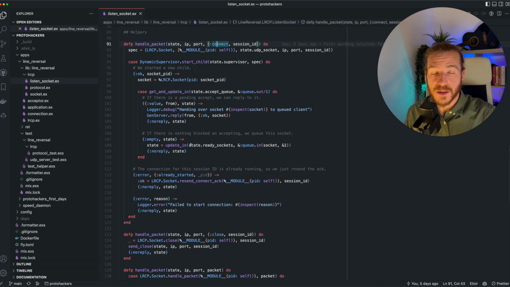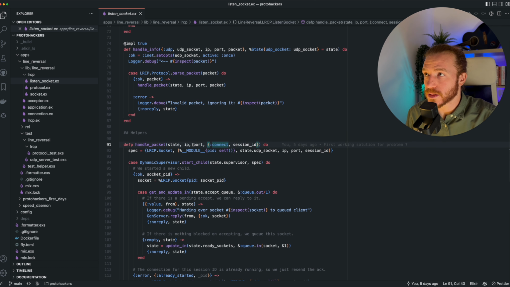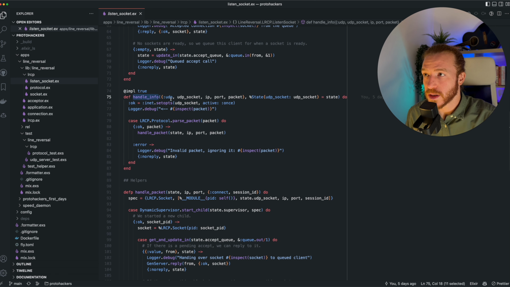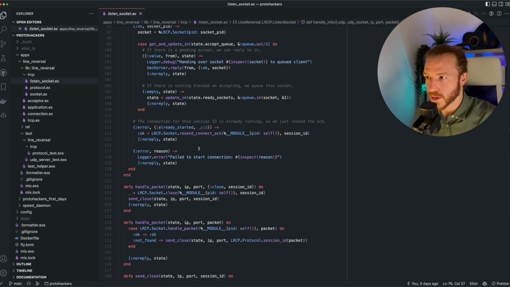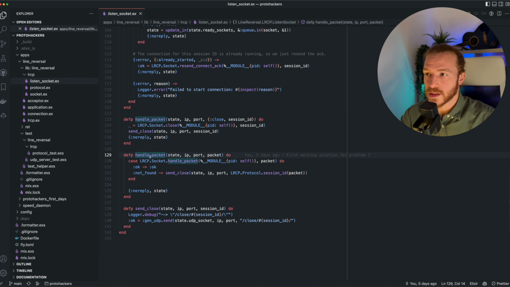The last thing to look at is how we handle UDP packets, which we do over here in handle info. So this is very similar to TCP and messages when we have active sockets. So whenever we get a UDP message or UDP data, we set the socket back to active once, as we learned in previous videos on TCP, and then we parse the packet. If it's a packet that we can forward to a client, we just forward it to the handler process so that it can deal with that and not worry too much about it, which is what we do in this clause. So if we get a packet that we didn't handle already, we just forward it to the client.